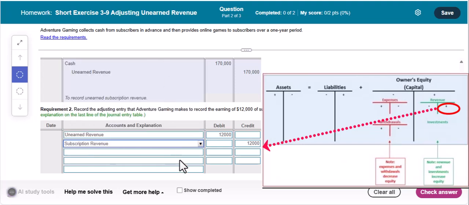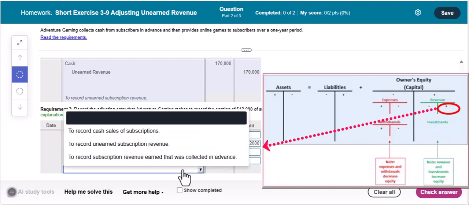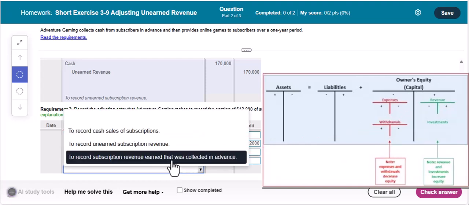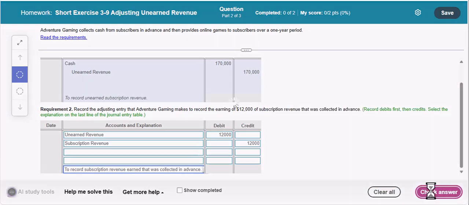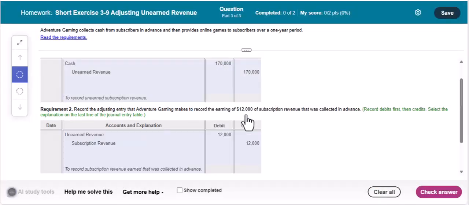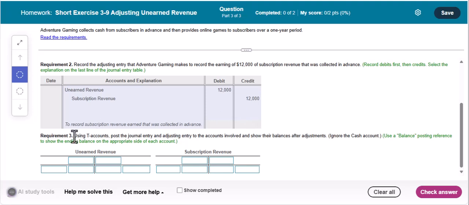And then we need our description here at the bottom, and that is to record subscription revenue earned that was collected in advance. So again, we collected it in advance, and now we have earned part of it. Let's go ahead and check our answer. Fantastic.